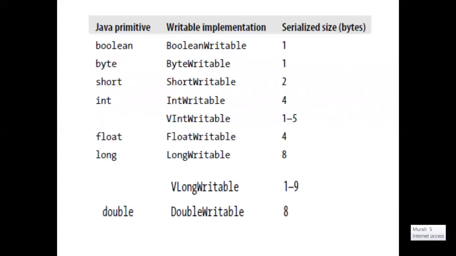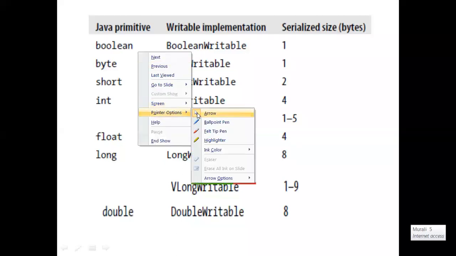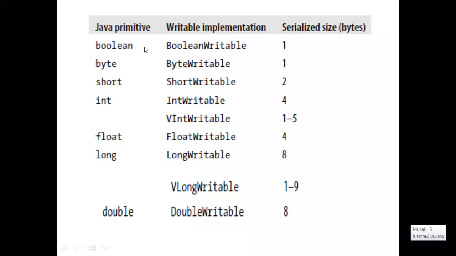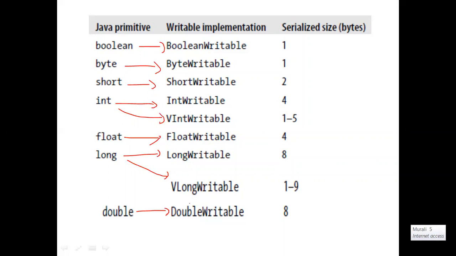for every primitive data type in Java, there is a corresponding writable wrapper class in Hadoop. For the Boolean primitive data type in Java, there is a wrapper class available in Hadoop, that is BooleanWritable. For byte, we have ByteWritable. For short, ShortWritable. For int, two are available: IntWritable and VIntWritable, and FloatWritable. For long also two are available: LongWritable and VLongWritable. For double, DoubleWritable is available. That is our last concept.